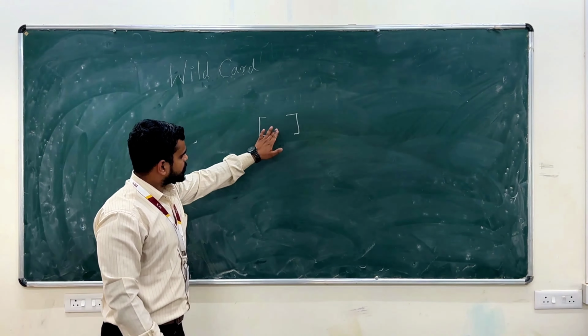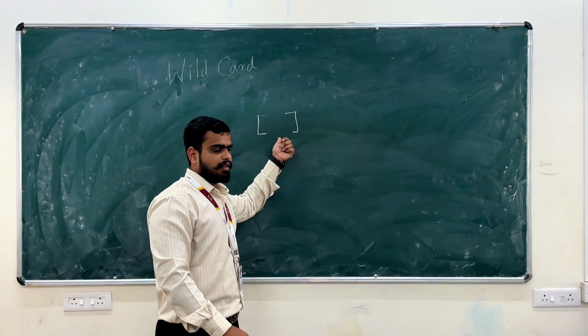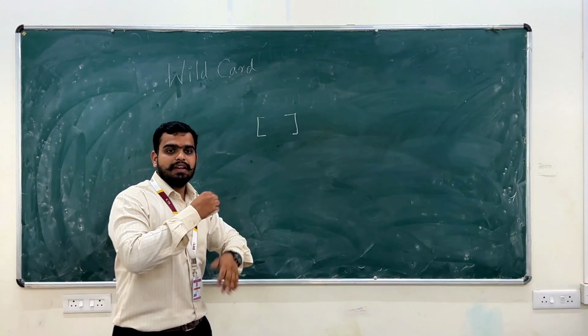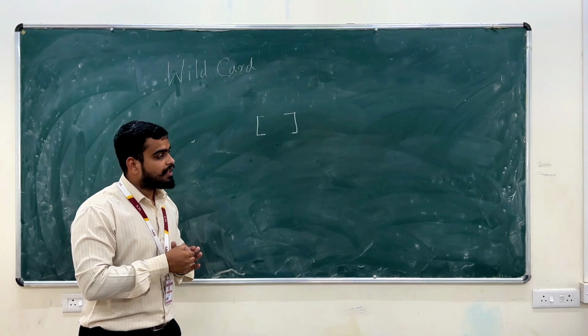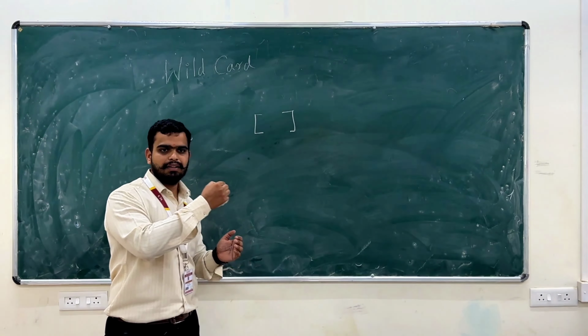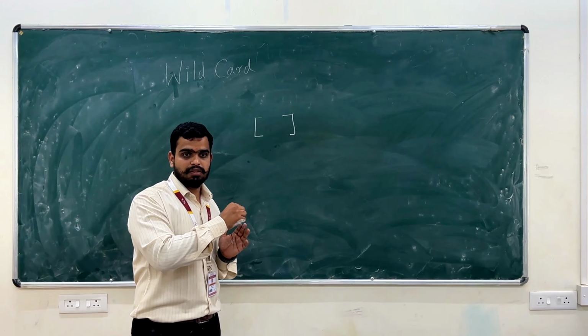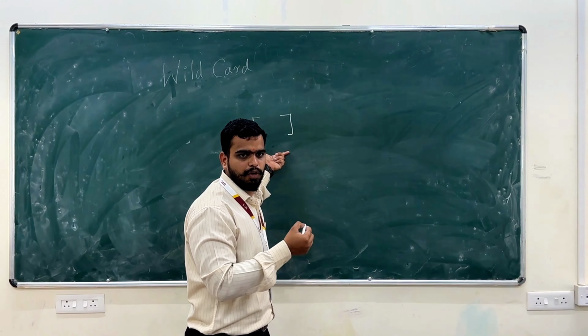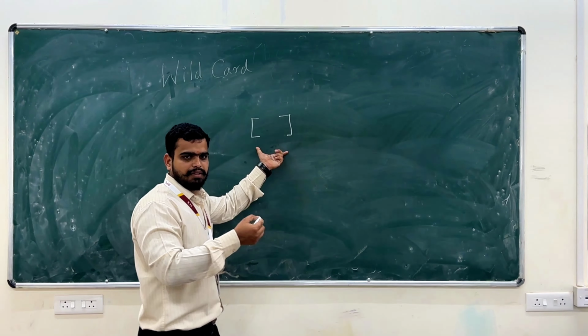Now we are going to see these brackets. What are they? Why are we using them? How are we using them? Last time we discussed something like 0 to 9, the number limitations, some specific pattern for that. We discussed, right?